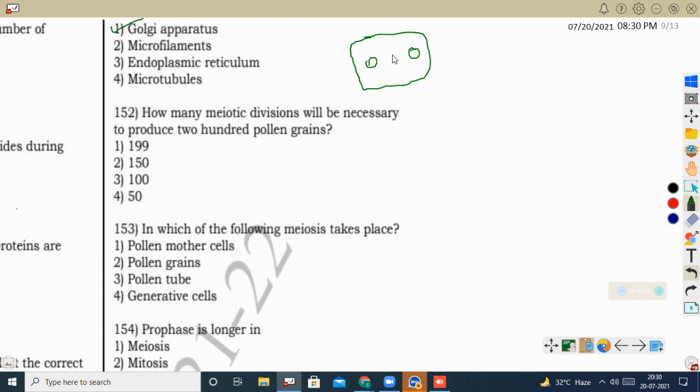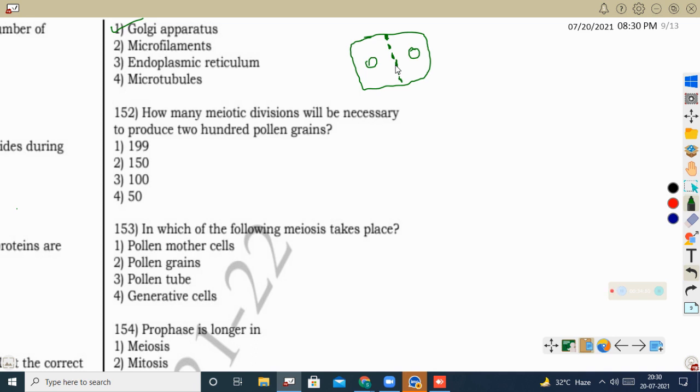Now the Golgi apparatus will start secreting small vesicles, which is called the phragmoplast, and this phragmoplast will start moving towards both peripheries. That is nothing but the cell plate. The cell plate formation occurs due to the Golgi apparatus, because the cell plate is made of calcium pectate that will be deposited by the Golgi apparatus with the help of the small vesicles. That formation occurs with the help of another structure called the phragmoplast.